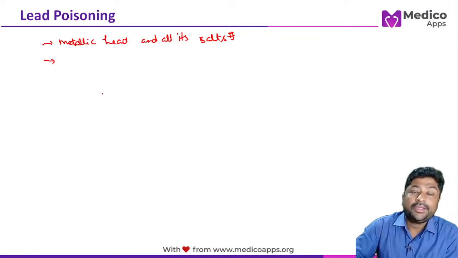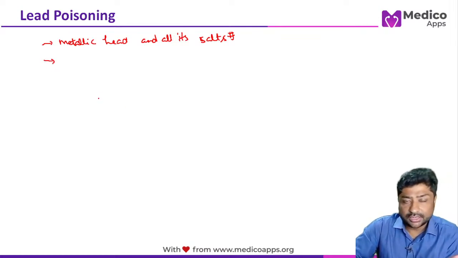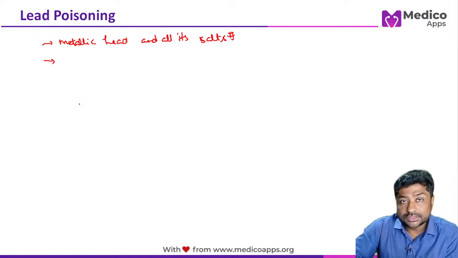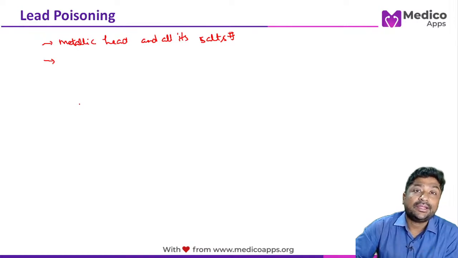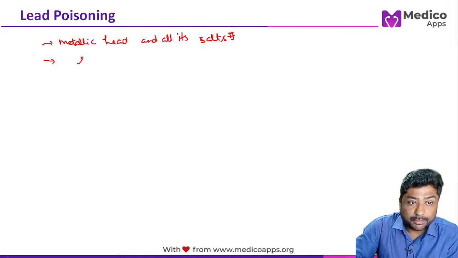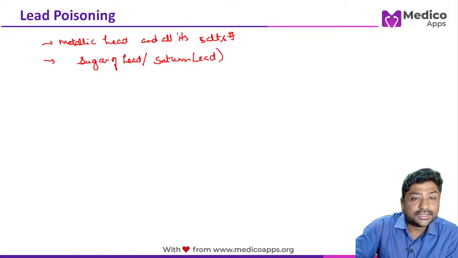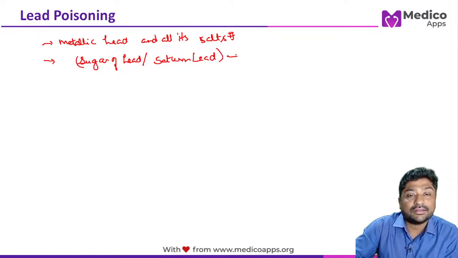Another question which was asked frequently earlier, though not these days, is about some very commonly used products which have lead in them. The name was given and you had to identify the lead component. For example, they talk about sugar of lead, also called Saturn lead. So what do you think is the component of sugar of lead or Saturn lead?